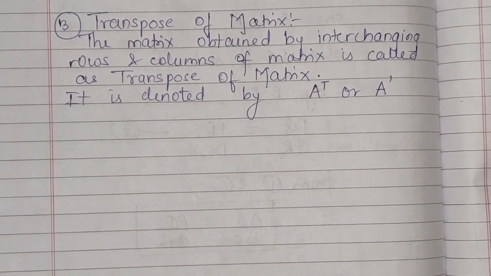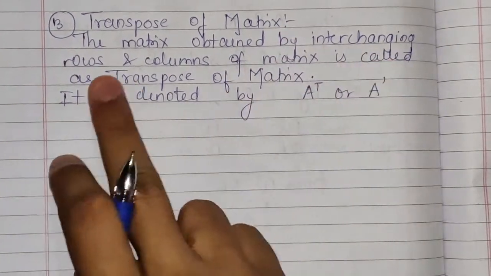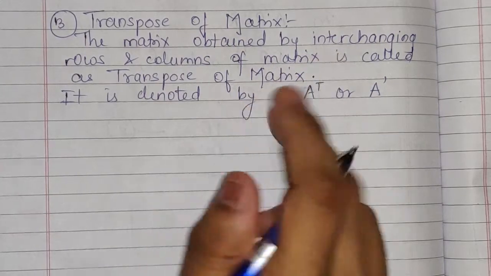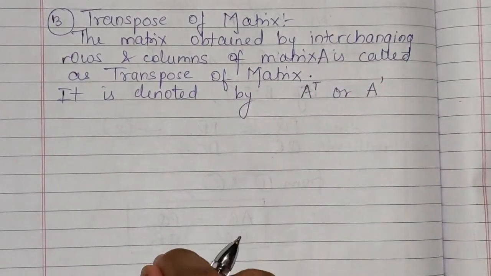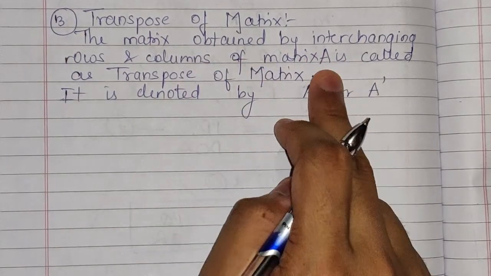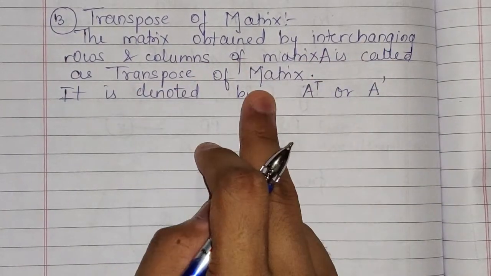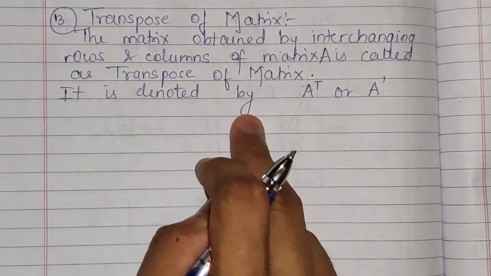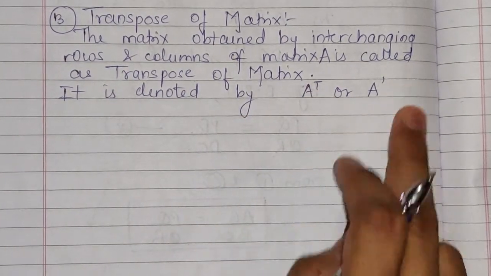So the next topic here is the transpose of a matrix. The matrix obtained by interchanging rows and columns of a matrix A. Consider a matrix A was given. Then the matrix obtained by interchanging rows and columns of matrix A is called the transpose of the matrix. It is denoted by A raised to T or A dash.